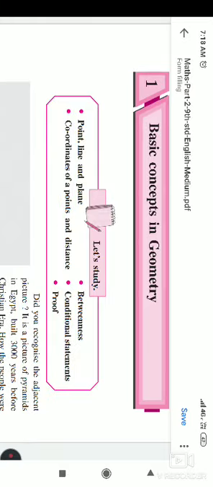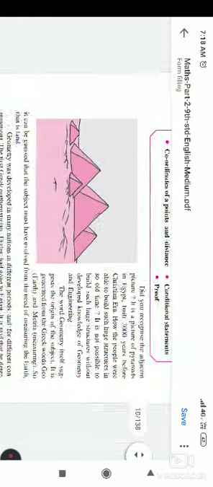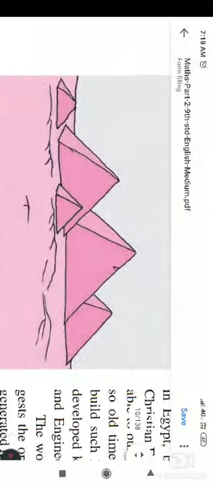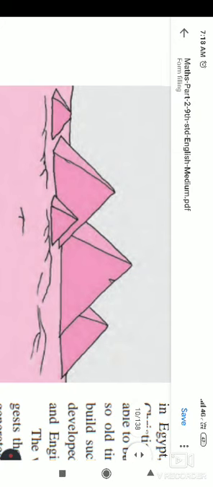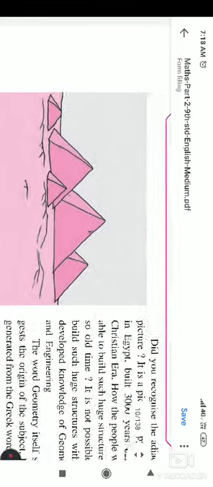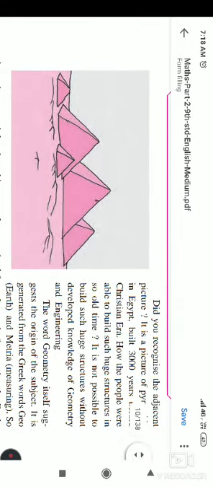Okay, so today we will start with some information about the pyramid. If you see this picture, you will understand it is a pyramid, and these pyramids are found in Egypt. It was built 3000 years before the Christian era.